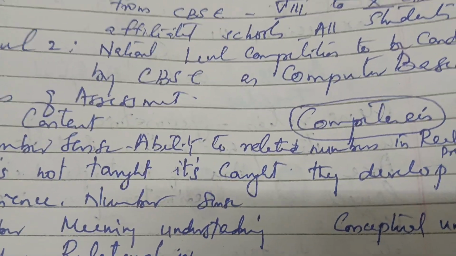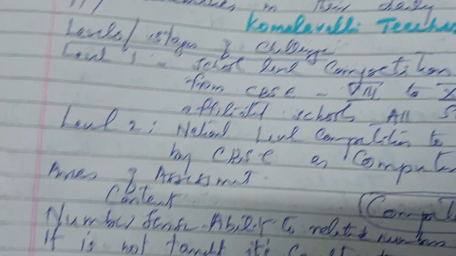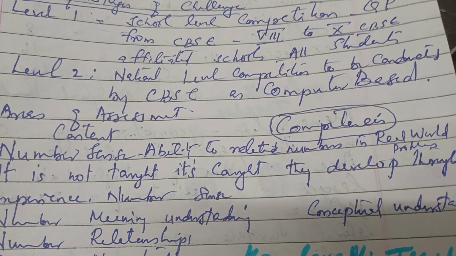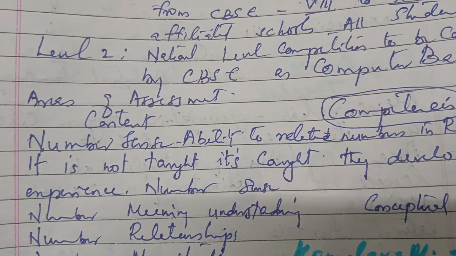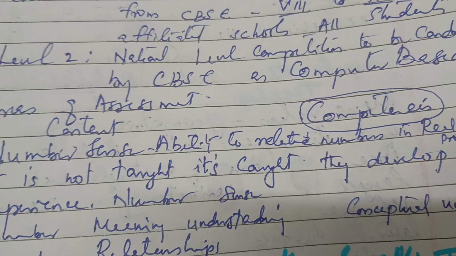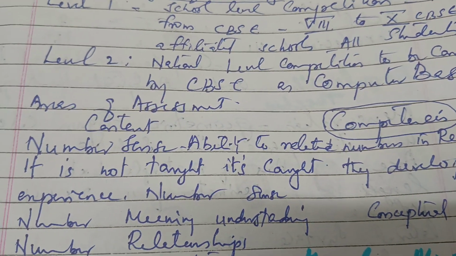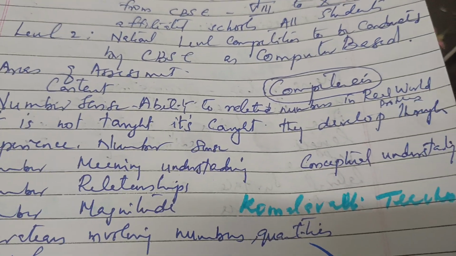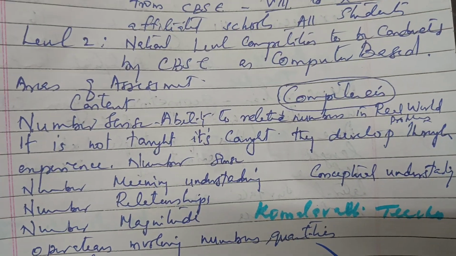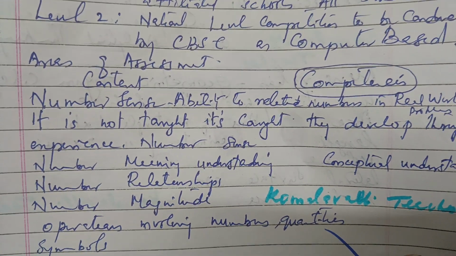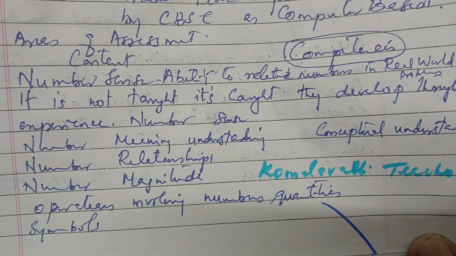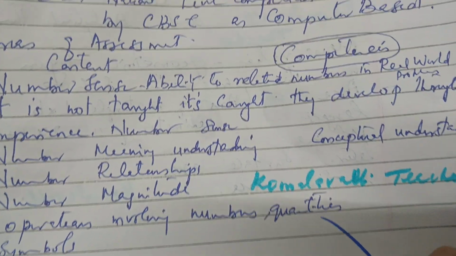Then number sense. Number sense and its competency is conceptual understanding. What about number sense? The ability to relate numbers in real life situations. It is not taught, it is caught. From real life, children will develop number sense. From their experience in daily life they will understand what a number is and what this math says. They are understanding the magnitude of numbers and operations involving numbers, quantities and symbols.